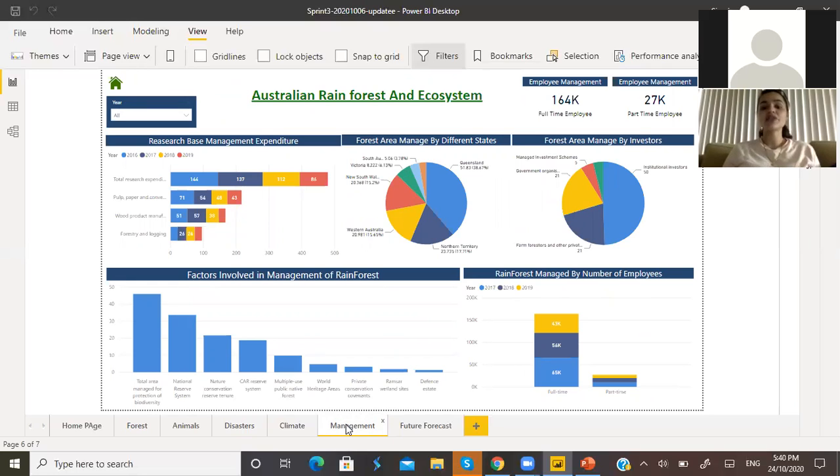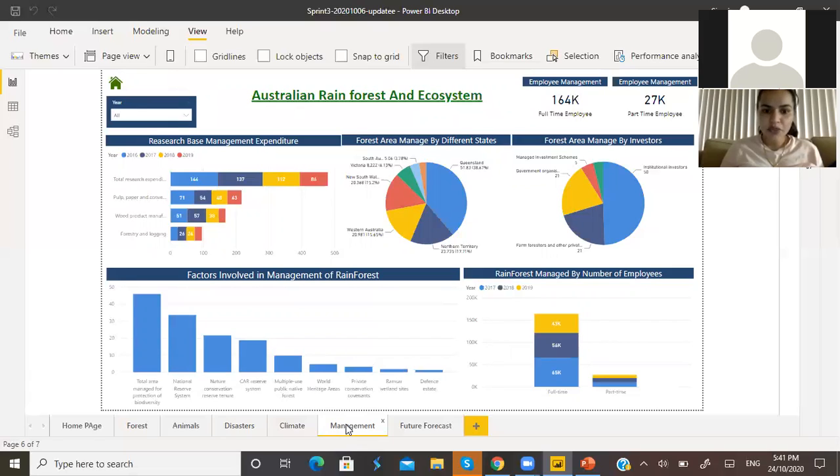The Daintree, one of the oldest rainforests, is found in Queensland, so more management programs have been established there. The graph shows 51.83% of management programs run in Queensland, and in South Australia only 3.78 percent.